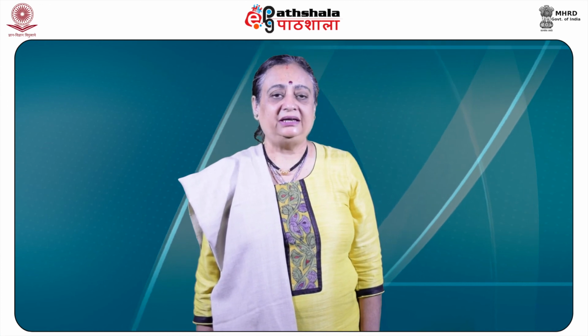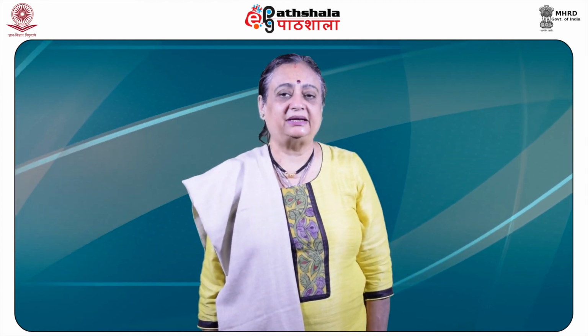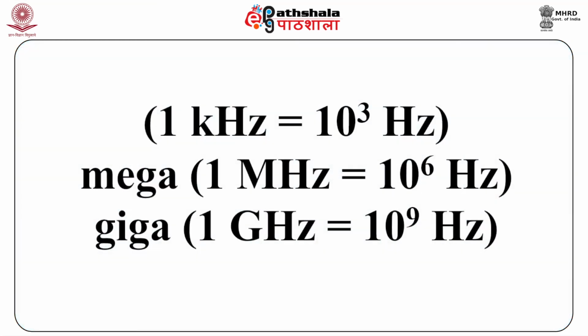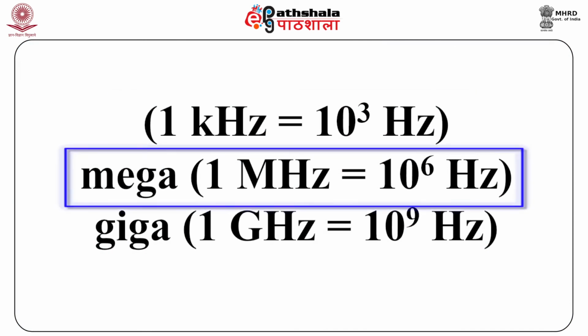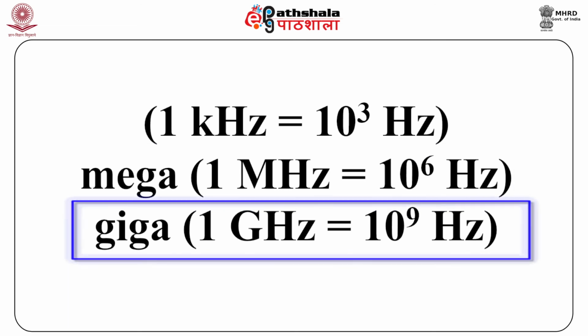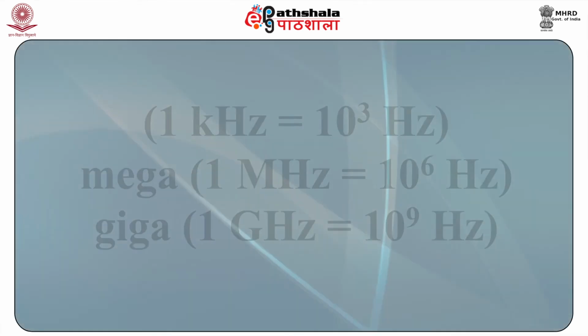Now we need to keep the numbers manageable, so we use certain prefixes. Kilo, if it is very large, we use kilohertz, that is 10 raised to the power of 3 hertz, so that we have manageable numbers. Mega, in case it is still larger, mega is 10 raised to the power of 6 hertz, and giga is 10 raised to the power of 9. So depending upon, for example, the microwave region, we will be talking about gigahertz and so on.